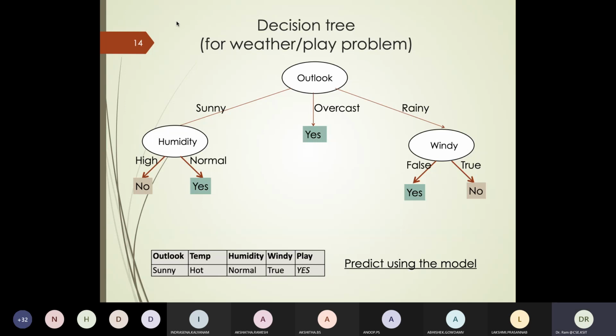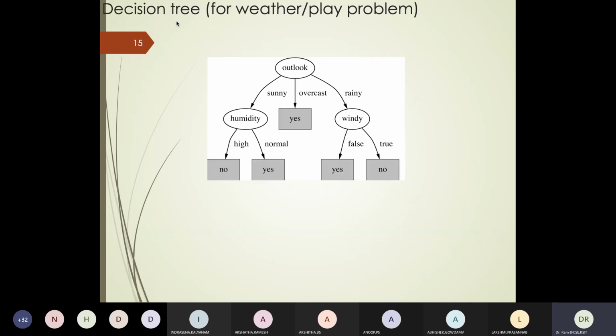Any questions about this? Sometimes when you come to the end node, if you're doing pruning or something, you may not always terminate with purity.